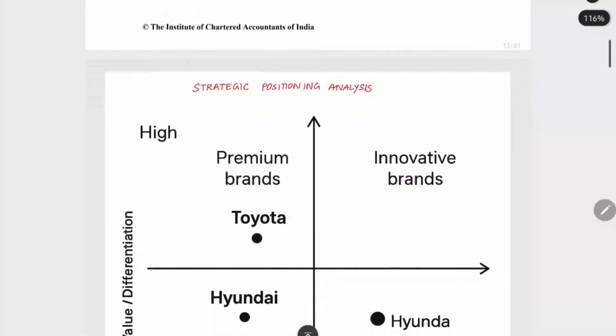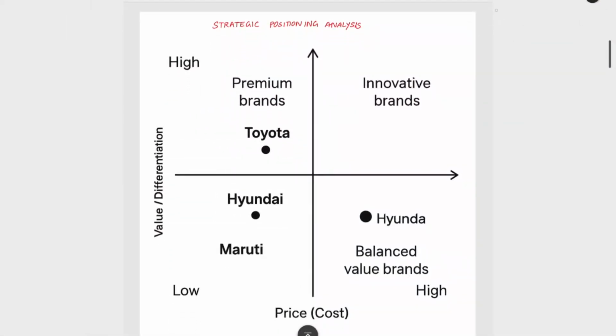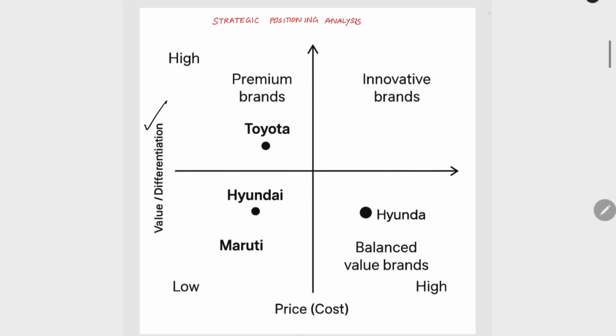Now we will be seeing an example for strategic positioning analysis. This is an example for positioning. Here, you can see value or differentiation. If you do high differentiation, you can charge a premium price. It will be a premium brand. Example, Toyota. And if you charge a high cost, but the value you are providing is not that high, so you are trying to balance these two. This will be Hyundai. Like that, I have given some examples. I have created this just to make you understand that we will be positioning ourselves.